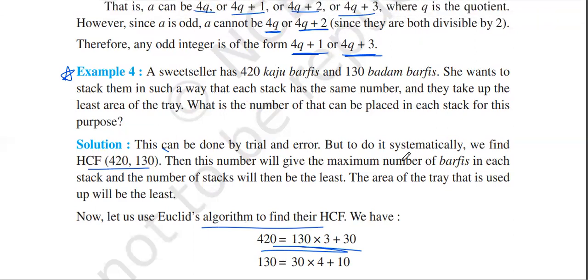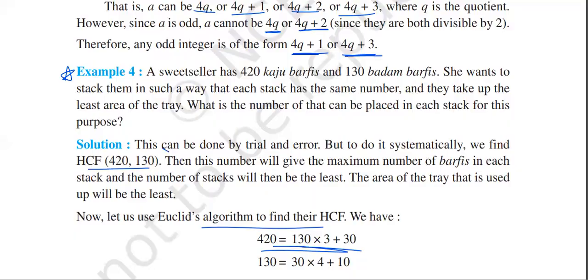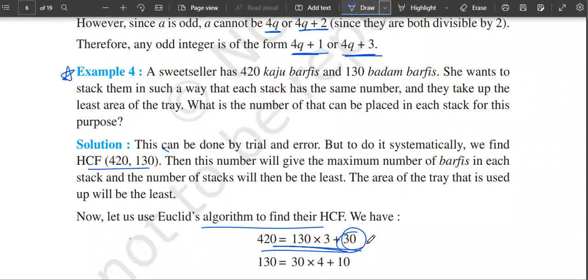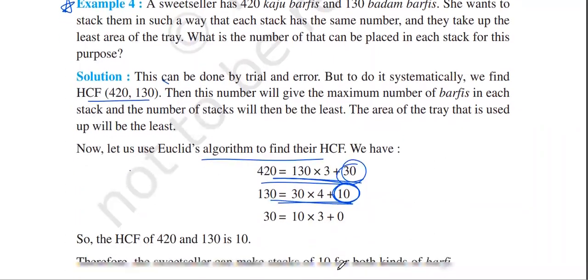Then 30 we have got over here, which is not equal to 0. So again, the division lemma proceeds. We get remainder as 10, which is again not equal to 0.